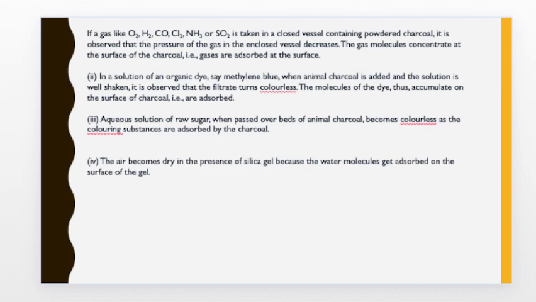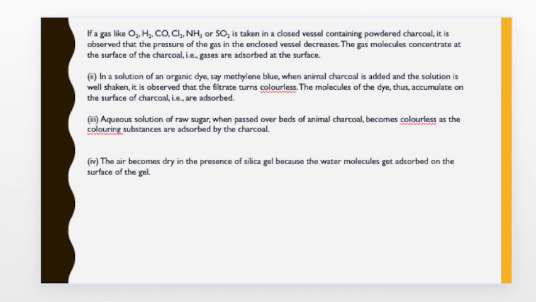Next we have the example of decoloration of the solution containing any dye. Here for example say methylene blue and animal charcoal. After some time it is observed that the color of the filtrate is fading and after some time it becomes colorless. And this also can be explained by the fact that the animal charcoal adsorbs the color of the dye, that is methylene blue.